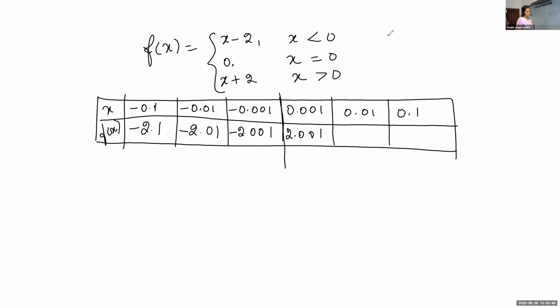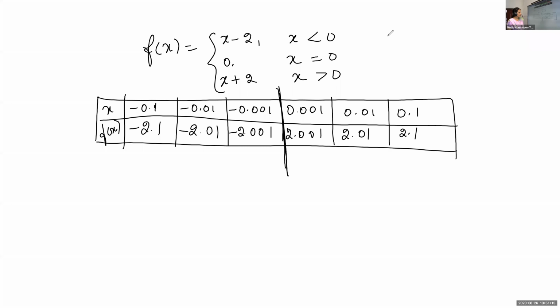Anat Antony, 0.01. 2.01. It is 2.01, correct. Aishwarya, 2.1. 2.1.